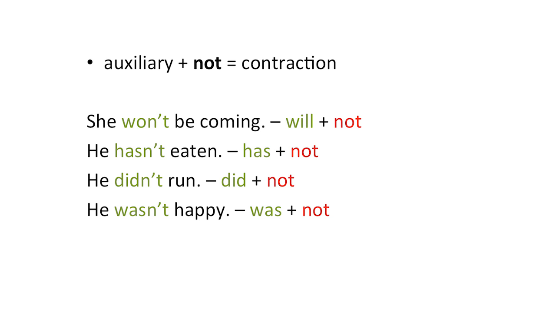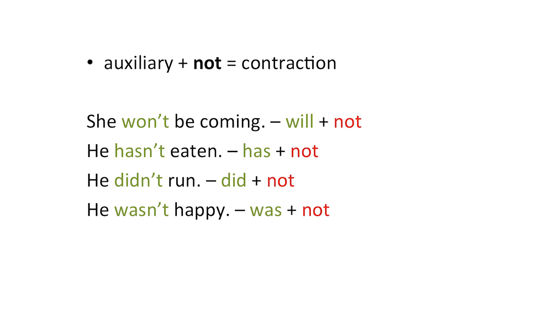Now this is really just a different way of writing and pronouncing the sequence of auxiliary and negator. And if you come across a contracted form like this in a sentence that you have to analyze, just divide it up like we've done on this slide. So instead of hasn't, just write has not and proceed from there.